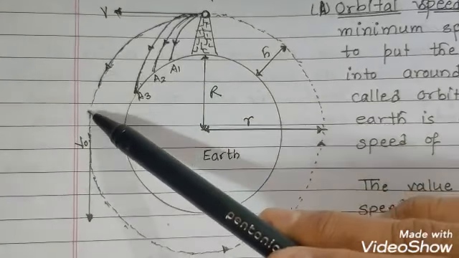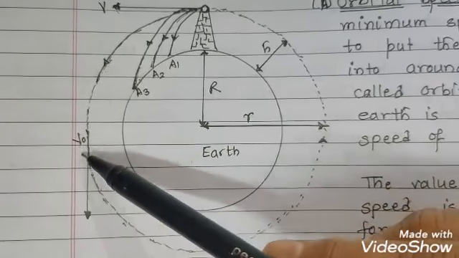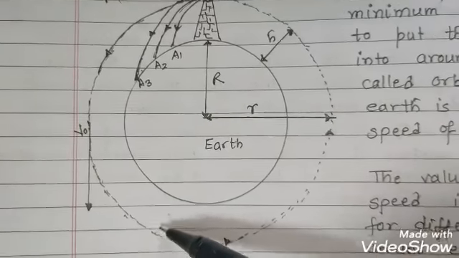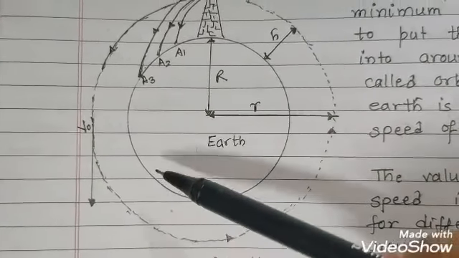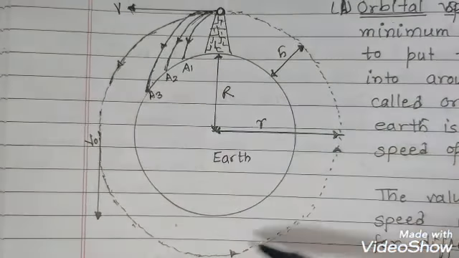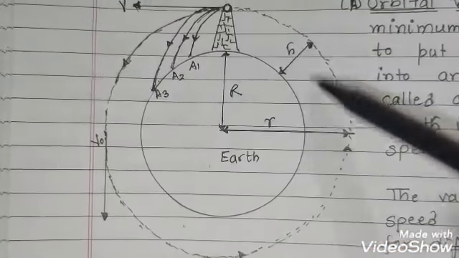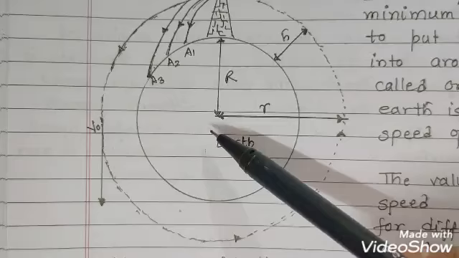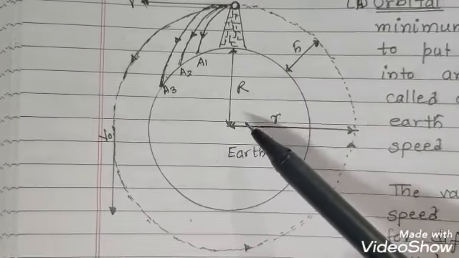It will be in free fall, always trying to touch the surface of Earth, but it will not, because it will be in equilibrium. It will continuously move on this orbit around the Earth. This is the principle of launching a satellite.